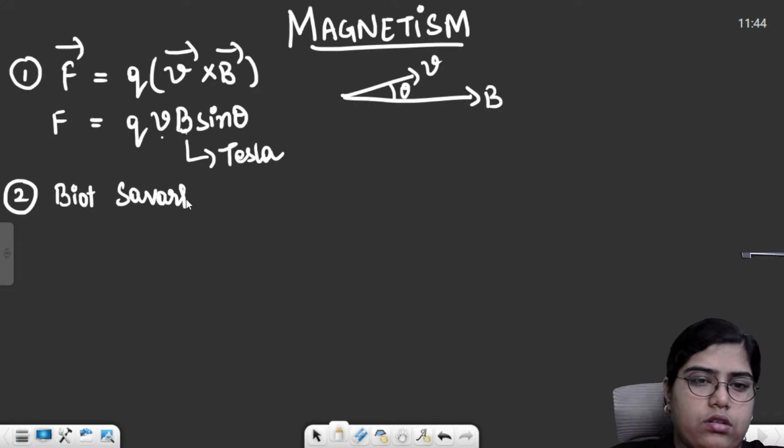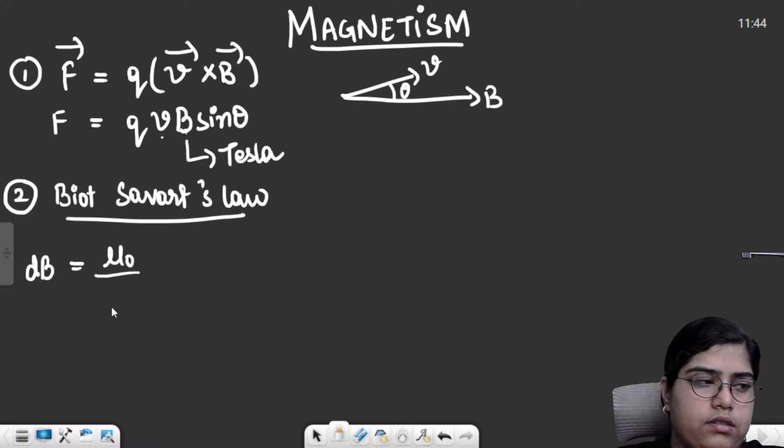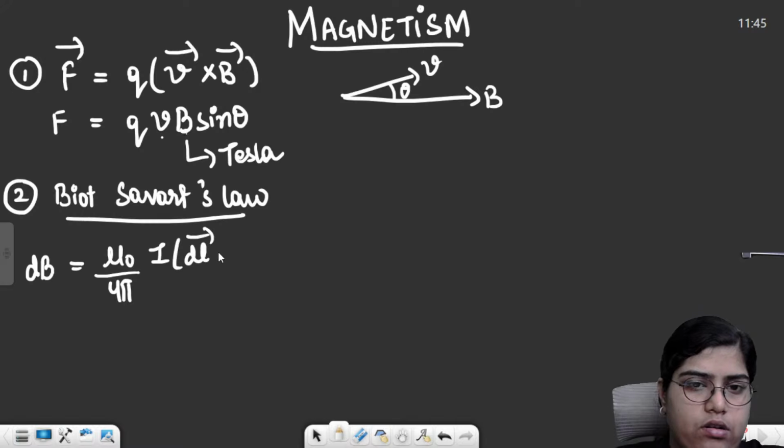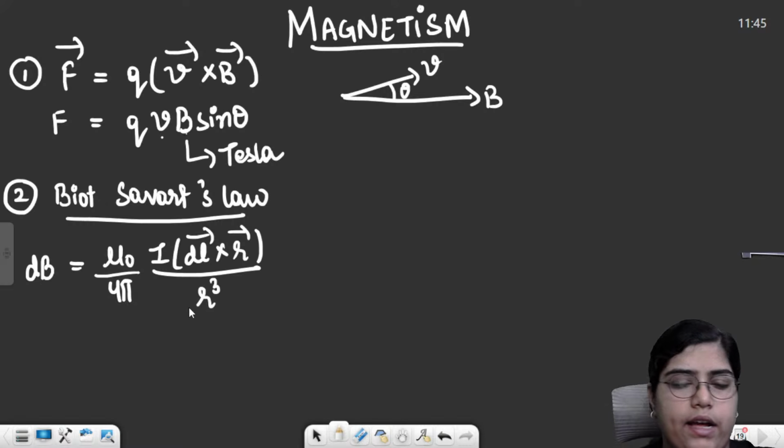Biot-Savart's law. Biot-Savart's law basically told us that, the name of this law is also called Laplace law. It basically told us that the small amount of magnetic field acting on any particle is mu naught upon 4 pi I dl cross r divided by r cube.